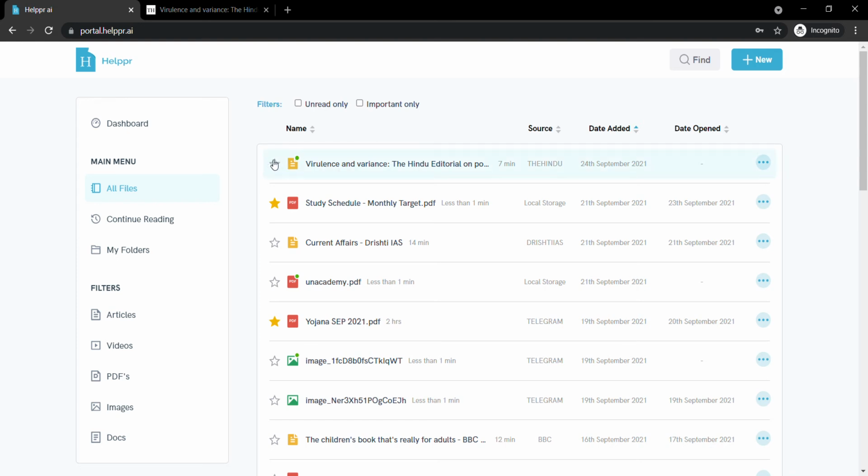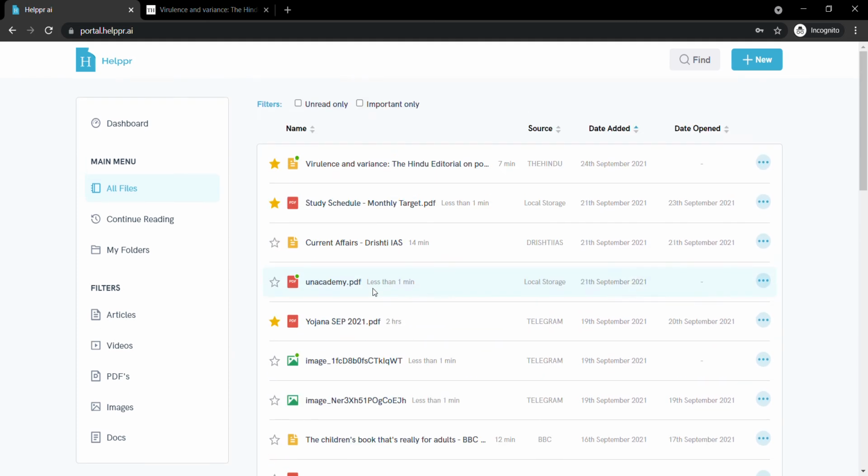This star indicates whether the file is important or not so important. If I click this, that means I'm marking this file as important. Alright, so in the initial stage, you will have to mark the file as important or unimportant, but later on, our system will learn according to your actions. So after a while, our system will recommend that, since you've been marking such files as important in the past, we think this is an important file for you and we'll mark it for you, okay?